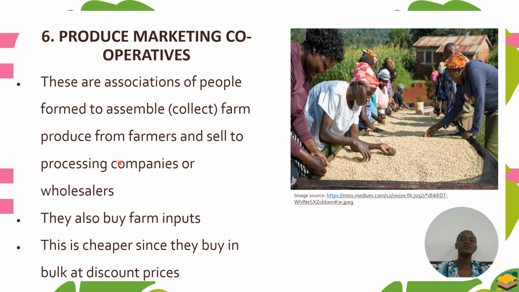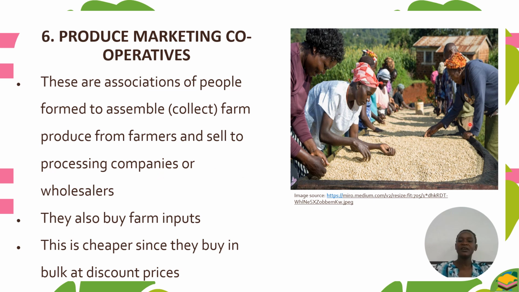So it means the role of marketing cooperatives is assembling agricultural produce, then selling to the processing companies or wholesalers. It means even transportation is another role. Even grading and packaging can also be roles performed by cooperatives.